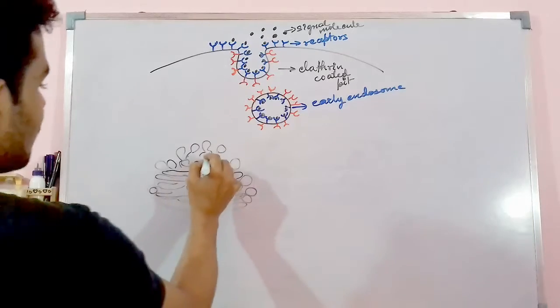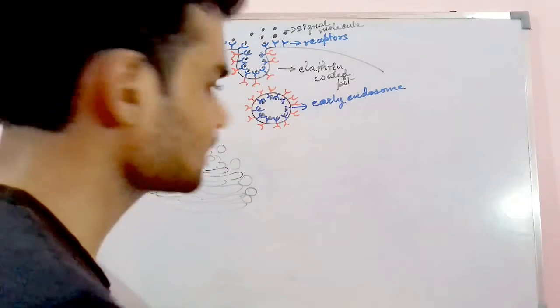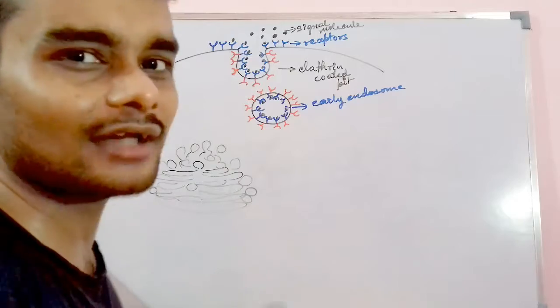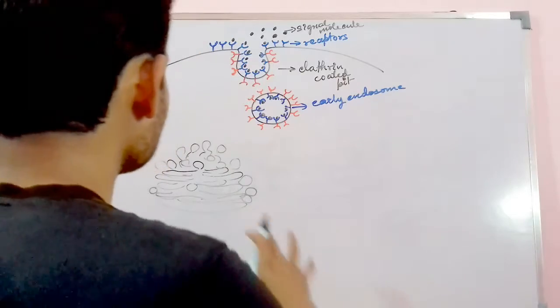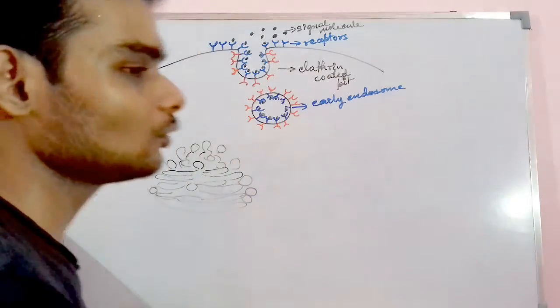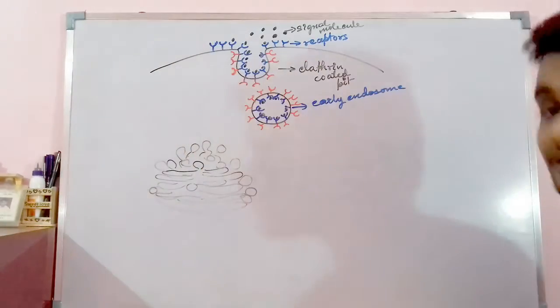This is how a rough diagram of the Golgi complex looks. The Golgi body is a very rough body, with no proper organization of the Golgi structure, but it is very functional. It's a highly functional and important cell organelle.